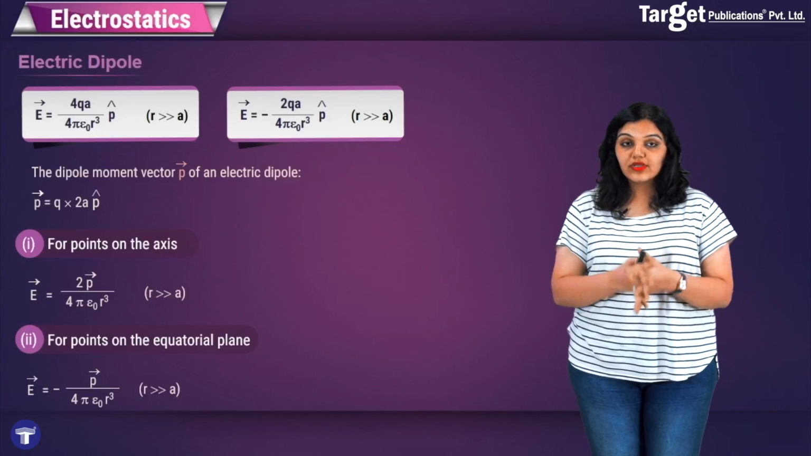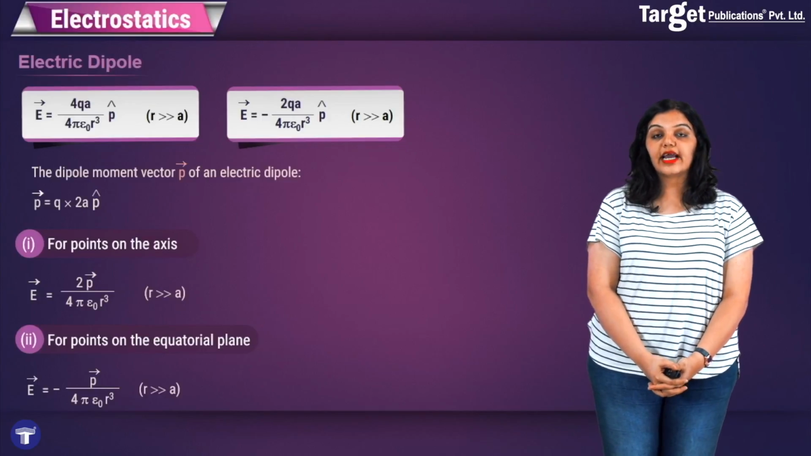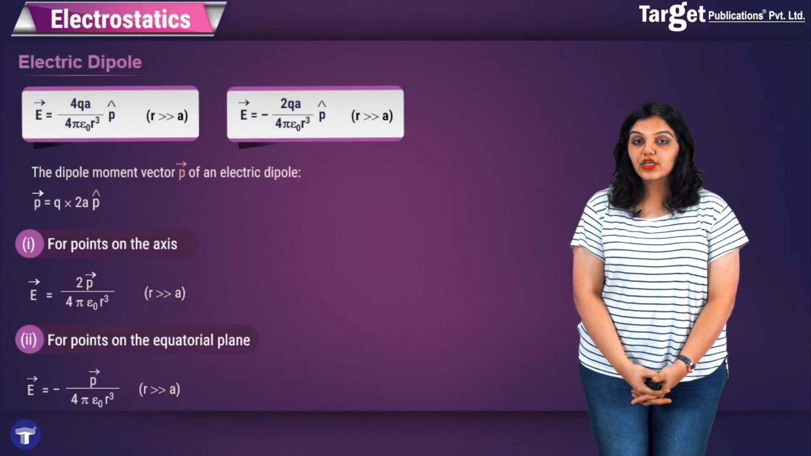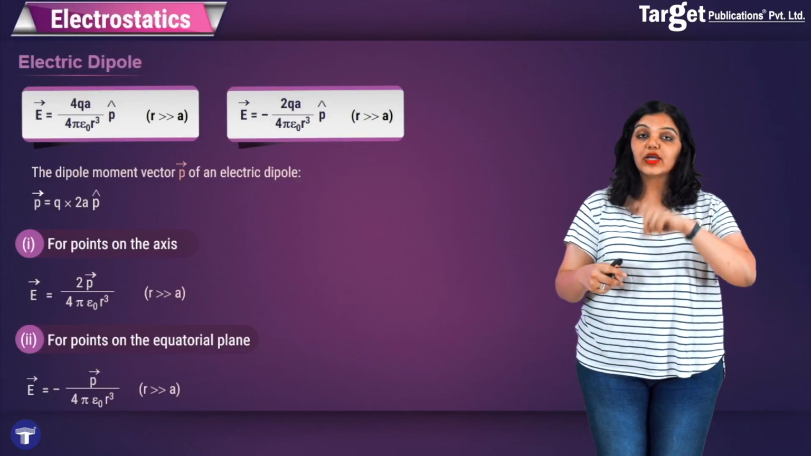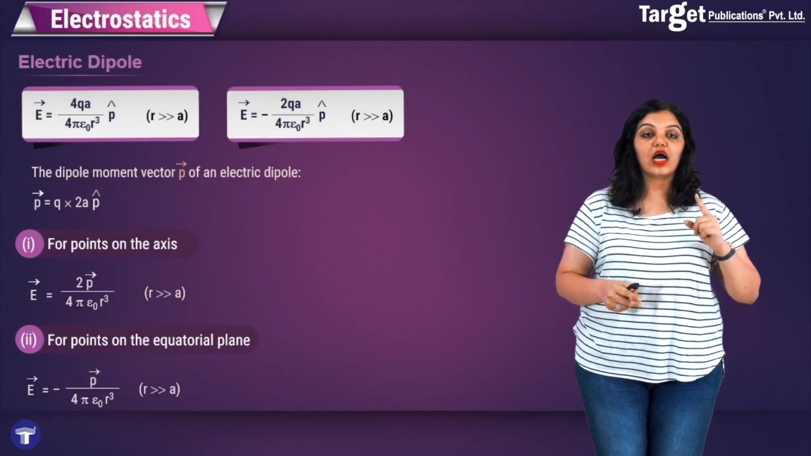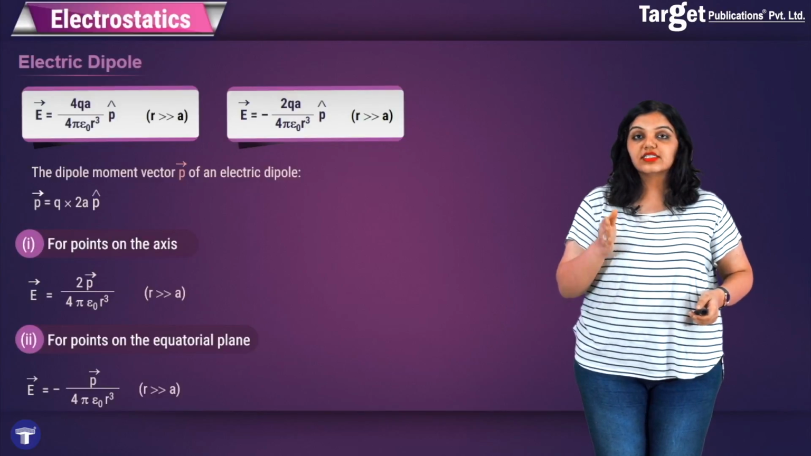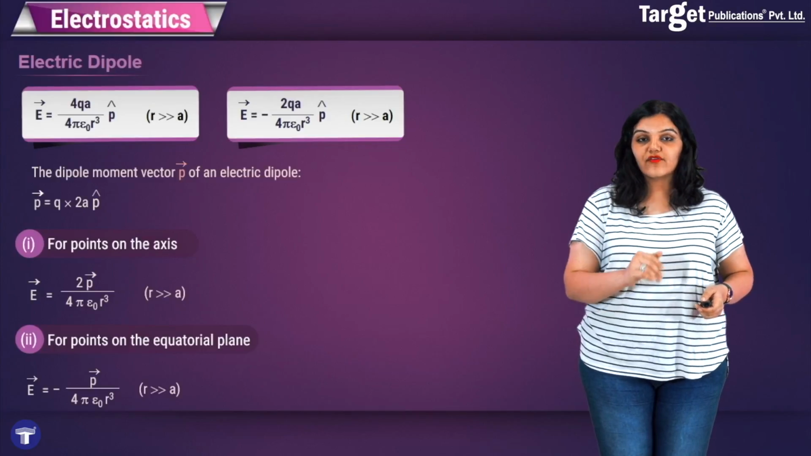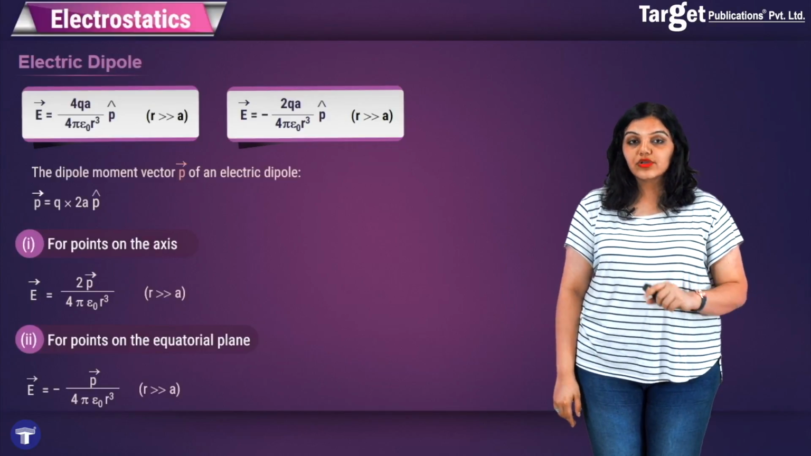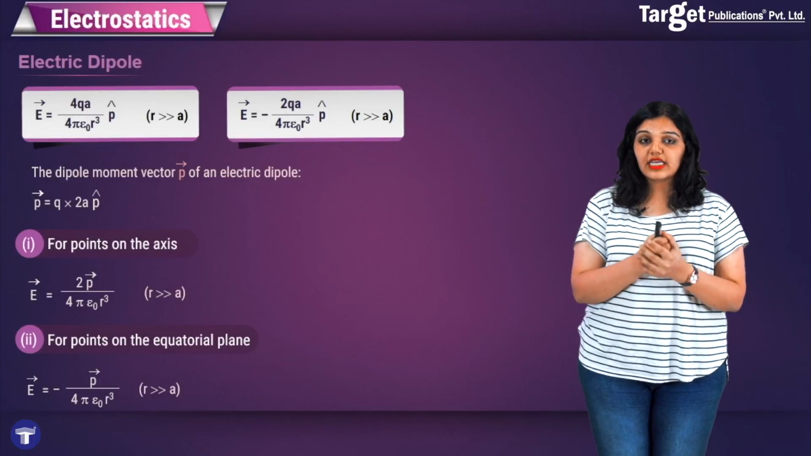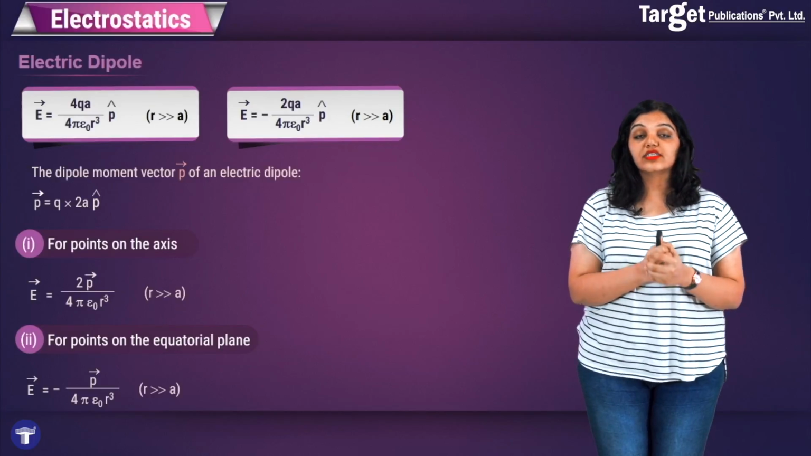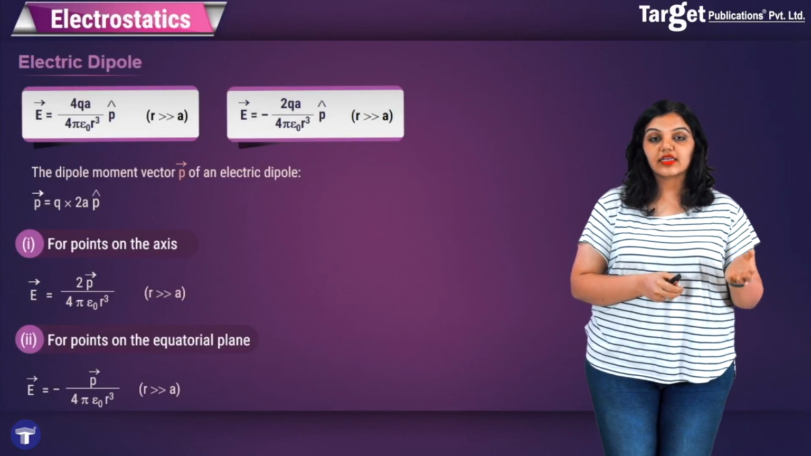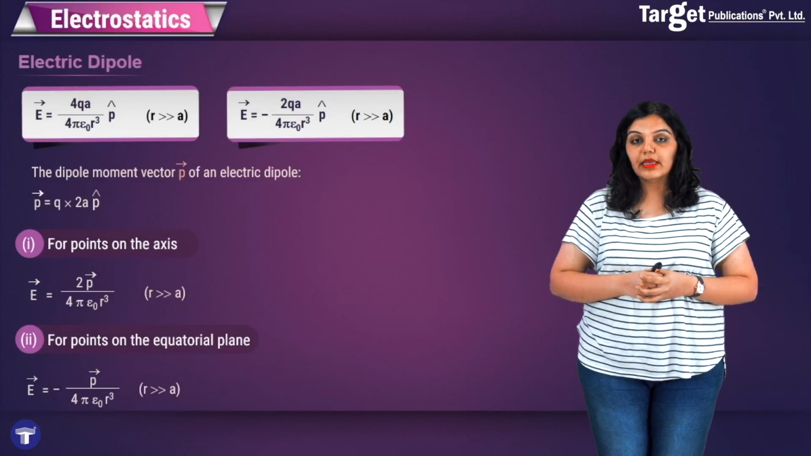Finally, I want you to notice that the electric field of a dipole is proportional to 1 upon r cube, whereas the electric field of a point charge was proportional to 1 upon r square. This is important because it means that the dipole field falls off faster than the field of a point charge. Also remember that the magnitude and direction of the dipole field depends not only on the distance r, but also on the angle between the position vector r bar and the dipole moment P bar.